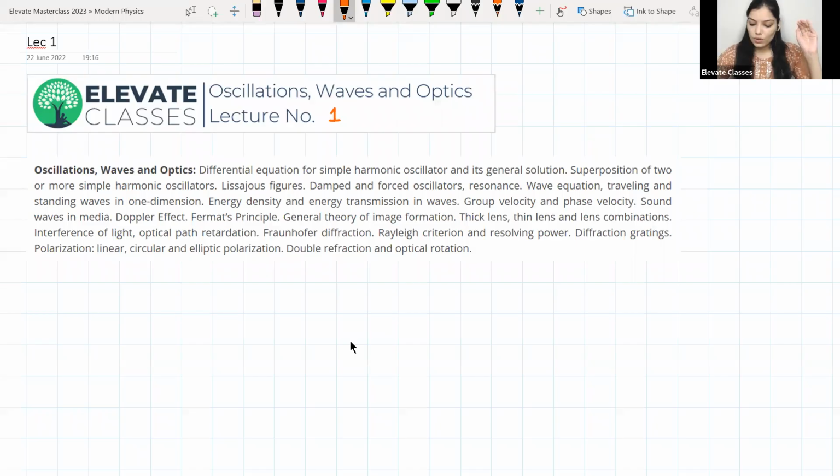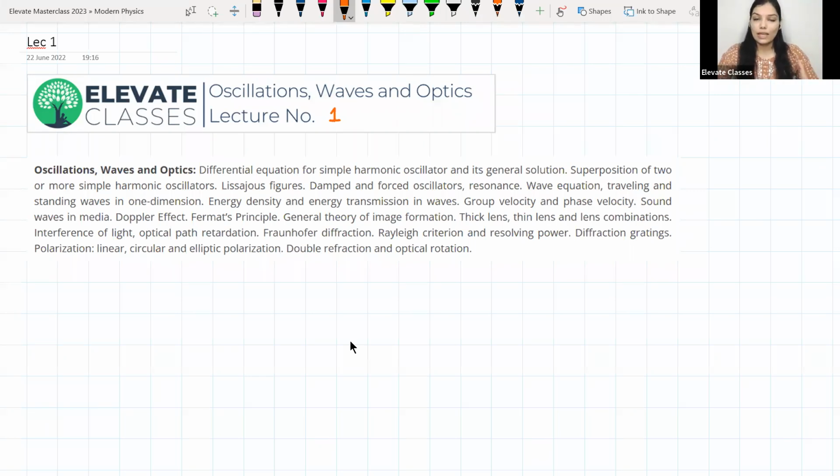Then we will add some sort of dissipative forces into this oscillator, so that it is no longer a simple harmonic oscillator but a damped harmonic oscillator, where oscillations will damp out with time, and slowly the oscillations will come to zero. This is closer to what we expect in nature.